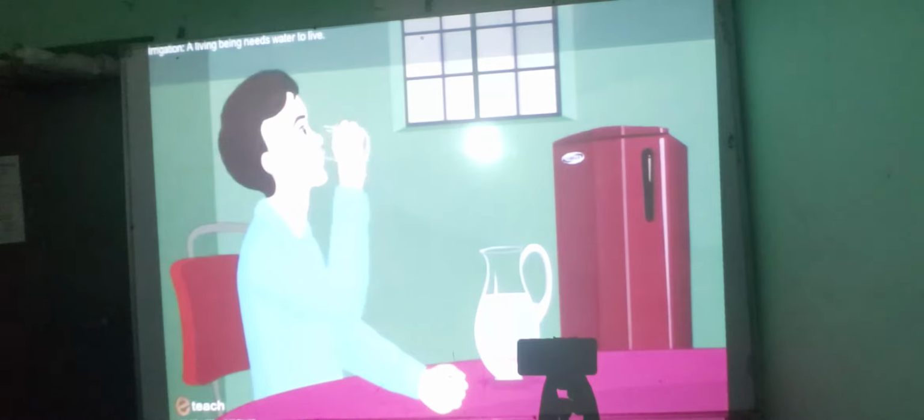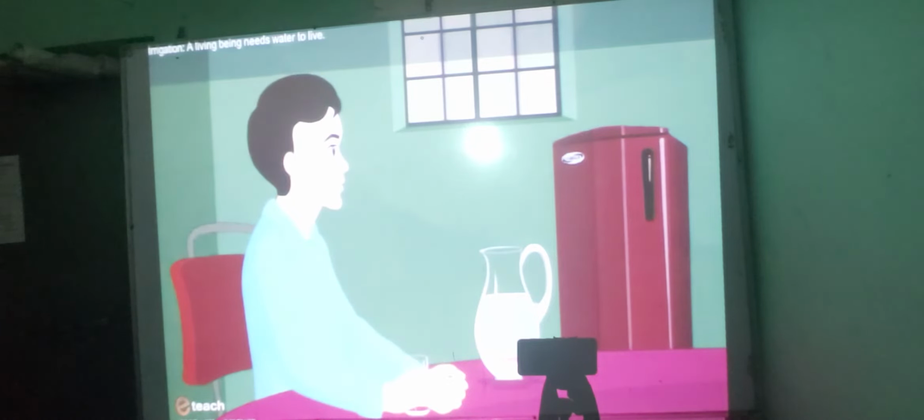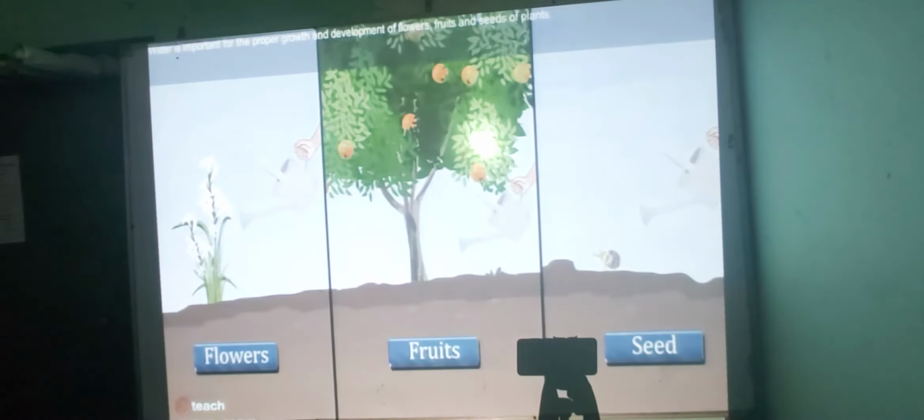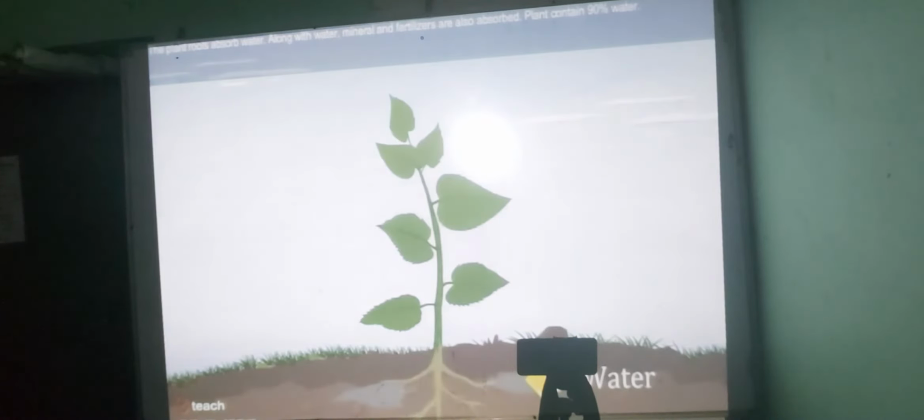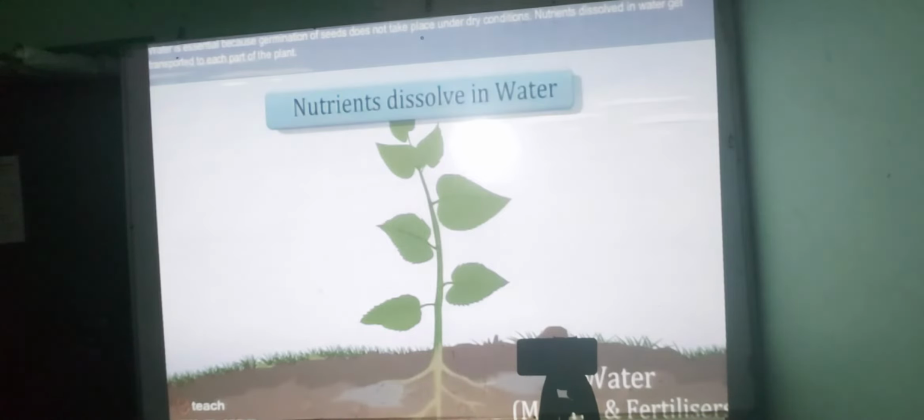Irrigation. A living being needs water to live. Water is important for proper growth and development of flowers, fruits and seeds of plants. The plant roots absorb water. Along with water, minerals and fertilizers are also absorbed. Plants contain 90% water. Water is essential because germination of seed does not take place under dry conditions.